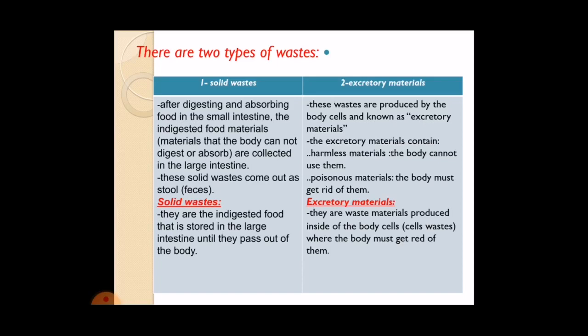There are two types of wastes. Number one, solid wastes. Number two, excretory materials. Number one, solid wastes. After digesting and absorbing food in the small intestine, the undigested food materials are collected in the large intestine. These solid wastes come out as stool.